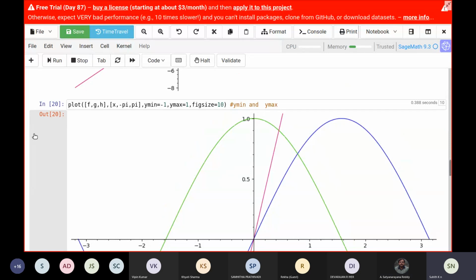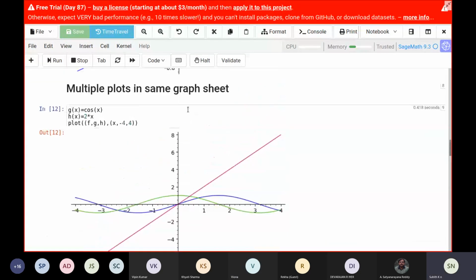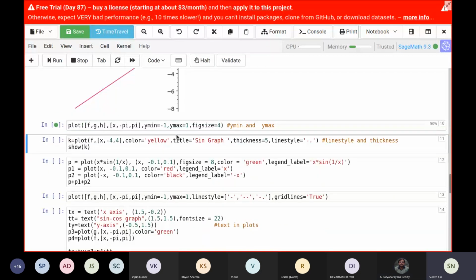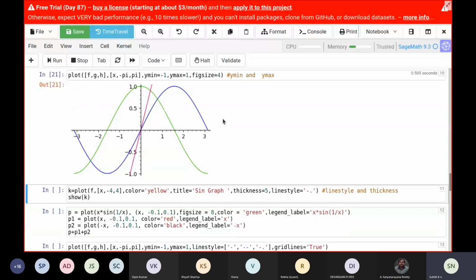Can anyone see the difference in the command? Vienna raised a hand. Yeah, Vienna, go ahead. There's an extra thing: figure size is equal to 10 something. Exactly. The figure size is by default taken as the overall size of the graph sheet. Here I wanted a bigger graph, so I put 10. I can even change that to 4 and make it a very small graph like this.